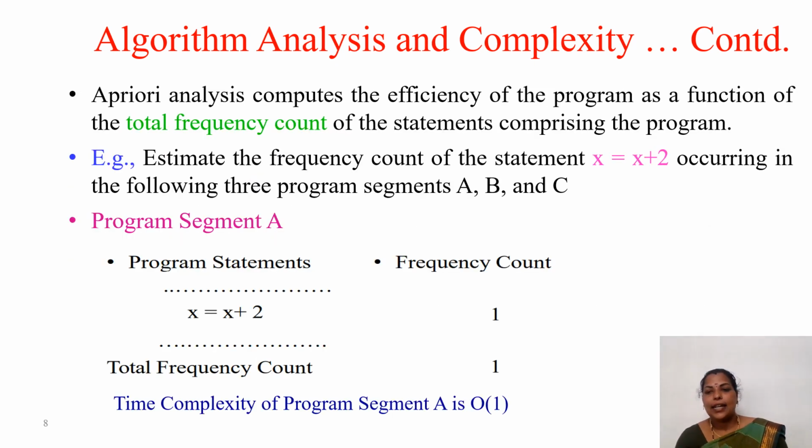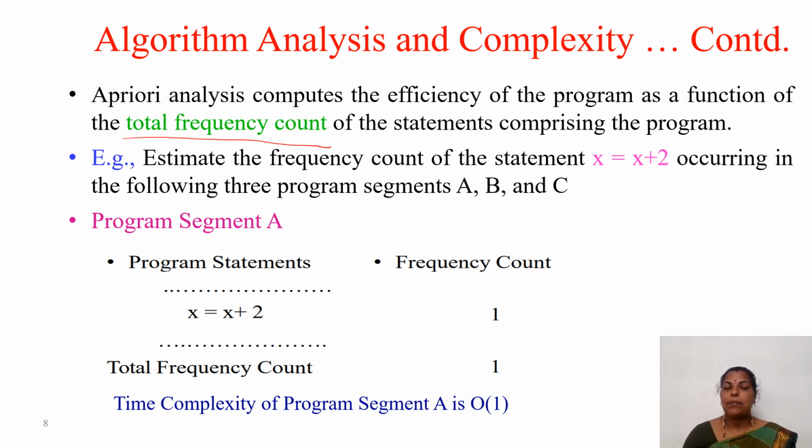So for the a priori approach, let us see some examples. The a priori analysis computes the efficiency of the program as a function of the total frequency count. Here the total frequency count plays a vital role. Based on the frequency count, we can find out the complexity of any particular program.